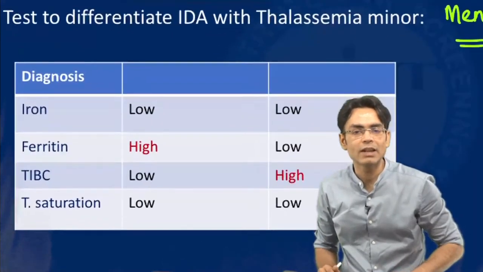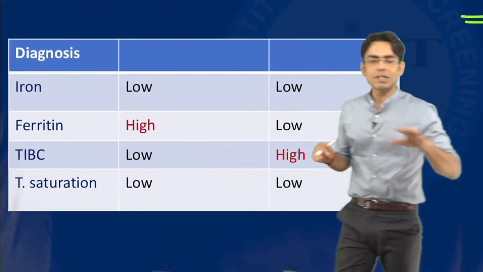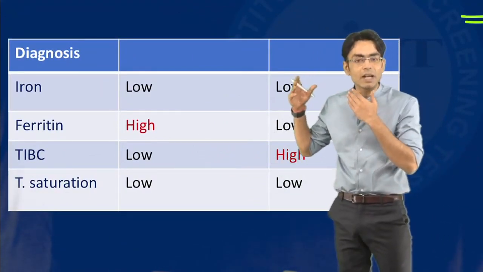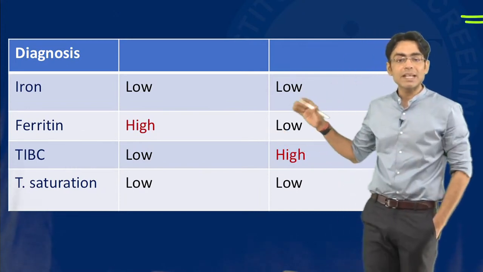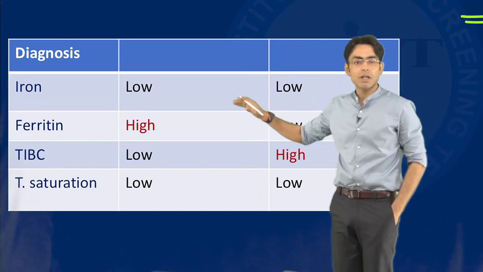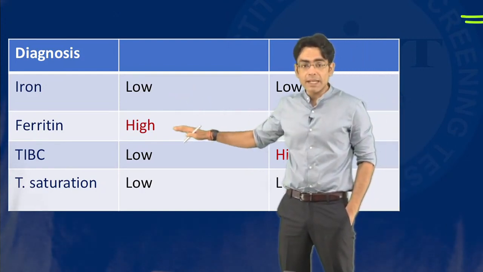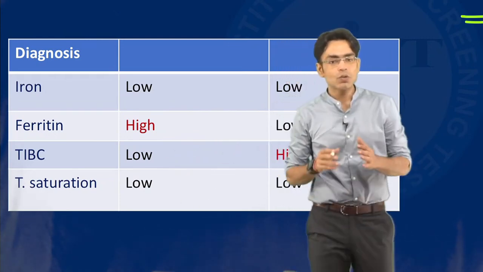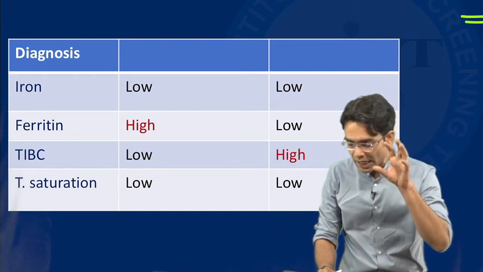Let's do this one quickly. Tell me the diagnosis. This has been a question in the INI-CET exam recently. Before that, it has been asked in NEET PG, and in your exam as well. So let's see the answer for this particular question. The first one is that iron is low, ferritin is high, TIBC is low, and transferrin saturation is also low. So somebody whose overall iron in the body is less, but the ferritin is high.